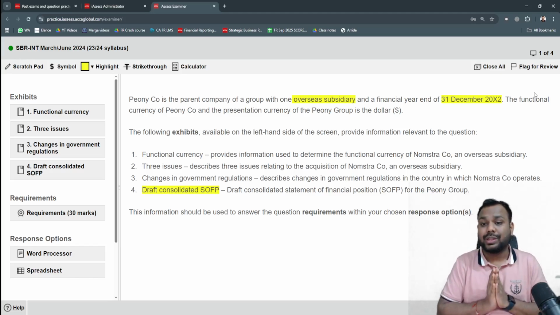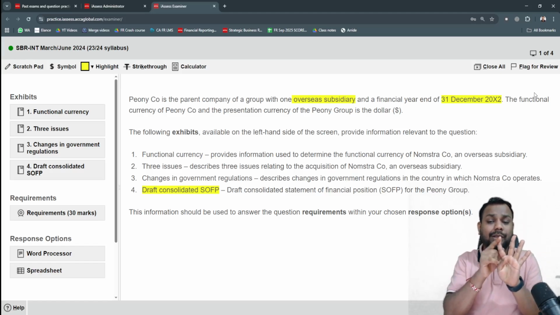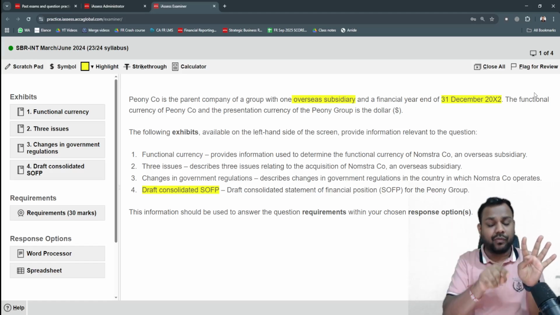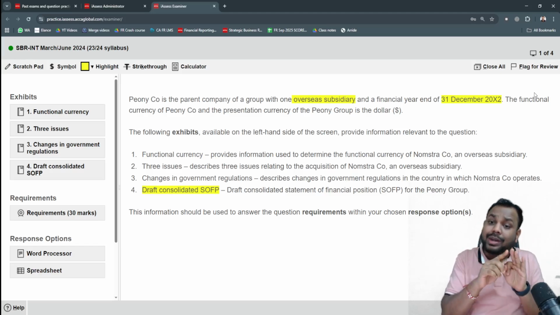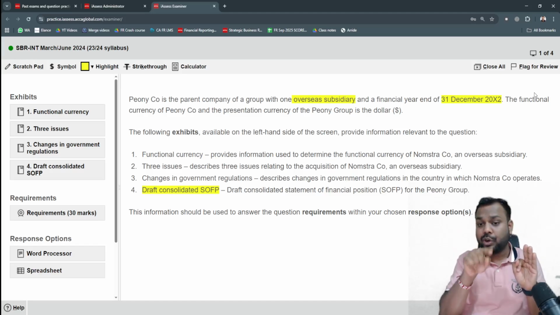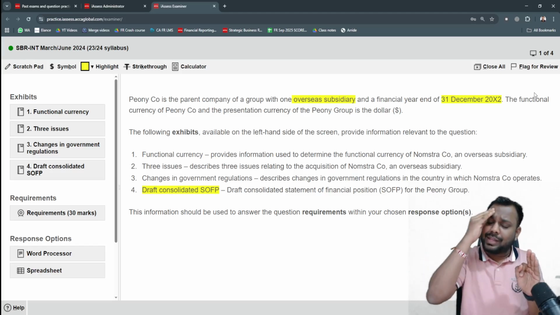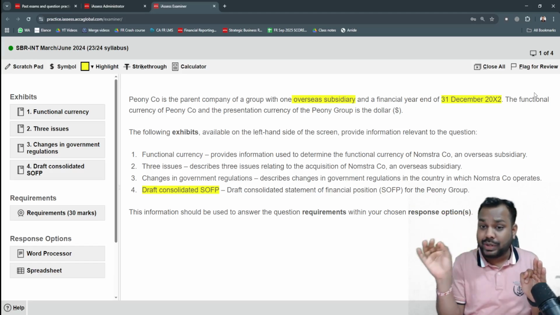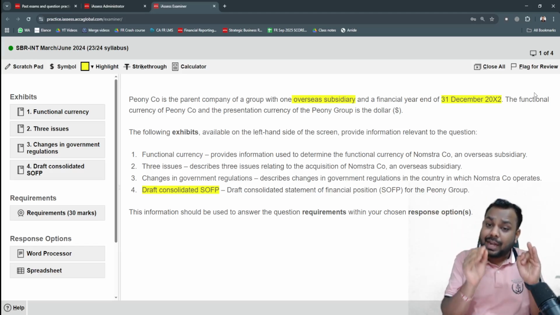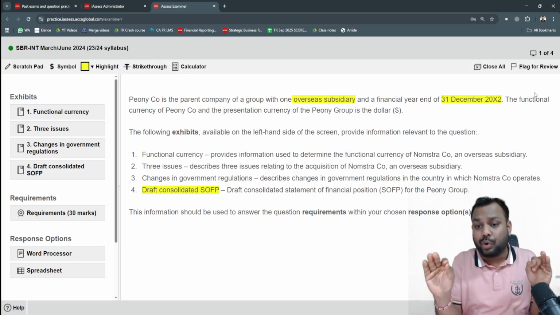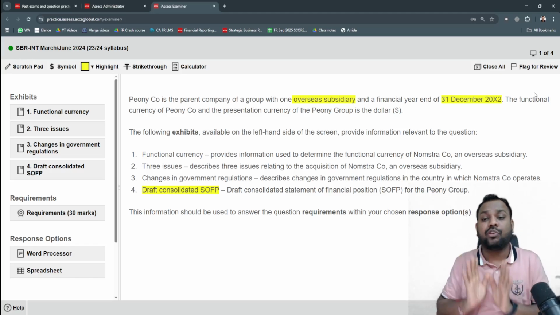So these are the 4 things which you have to do. I am summarizing all the 4 points. Point number 1, requirements tab, copy and paste in the word processor. You are not required to move to the requirement tabs again and again. Second point, don't read the exhibit without reading the requirement. If you are doing that, you are reading the exhibit plainly without an objective, without a purpose, which will waste your time, nothing else. Read the exhibit twice, thrice, 4 times, 5 times, 10 times, no worries, but read the exhibit only after reading the requirement. Third point, write what is required in the question, nothing more than that. And the 4th point, first of all, write all the questions which you very well know, and then do the brainstorming for the rest.